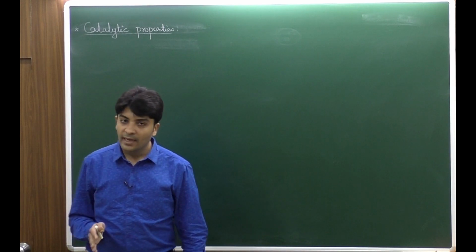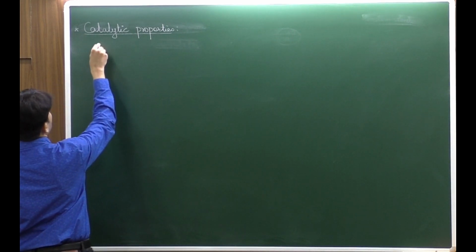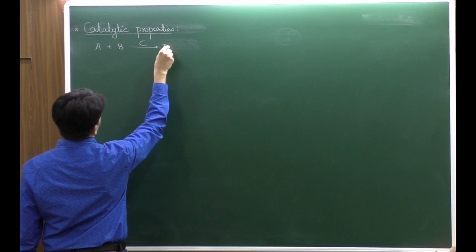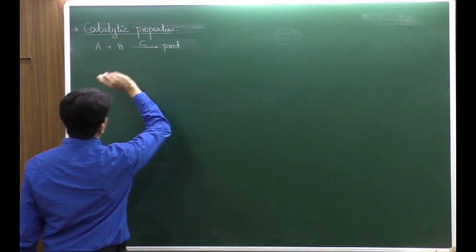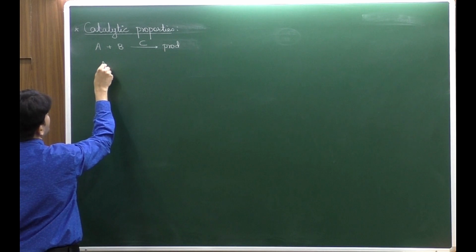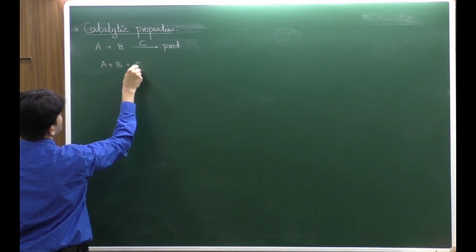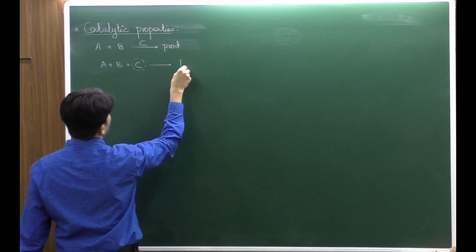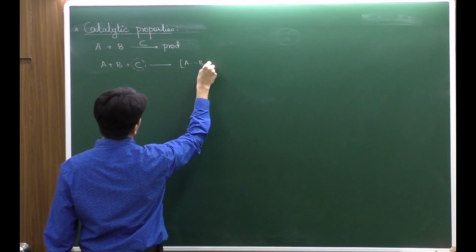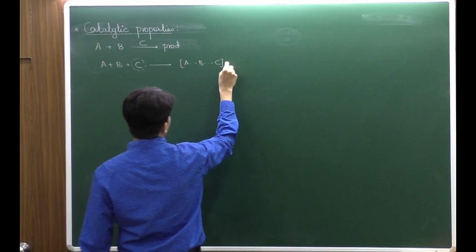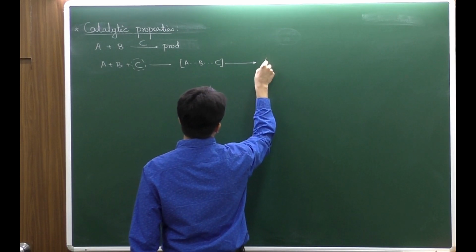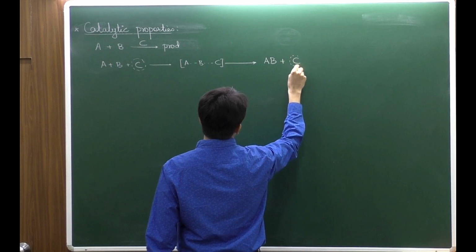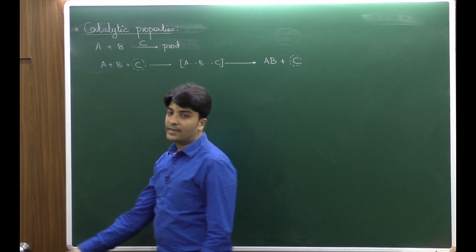So basically this is again based on the theory of adsorption. Is that clear? So अगर मैं generally बताऊँ तो if there are reactants A and B in the presence of a catalyst C, it is forming a product. What actually happens, the A and B react with the catalyst C, so it participates in the reaction, then it forms an intermediate, let's say A, B, C, and finally this complex would break down to form the AB product along with C getting regenerated as the catalyst.